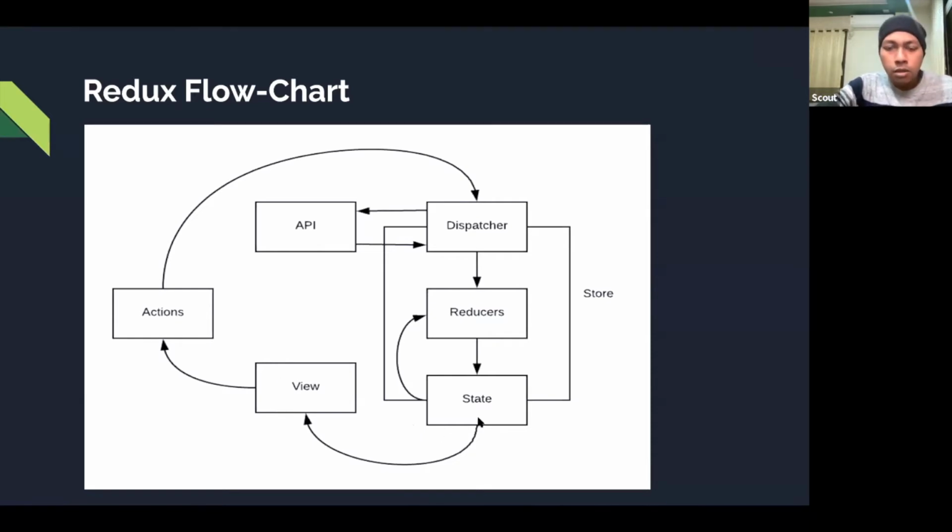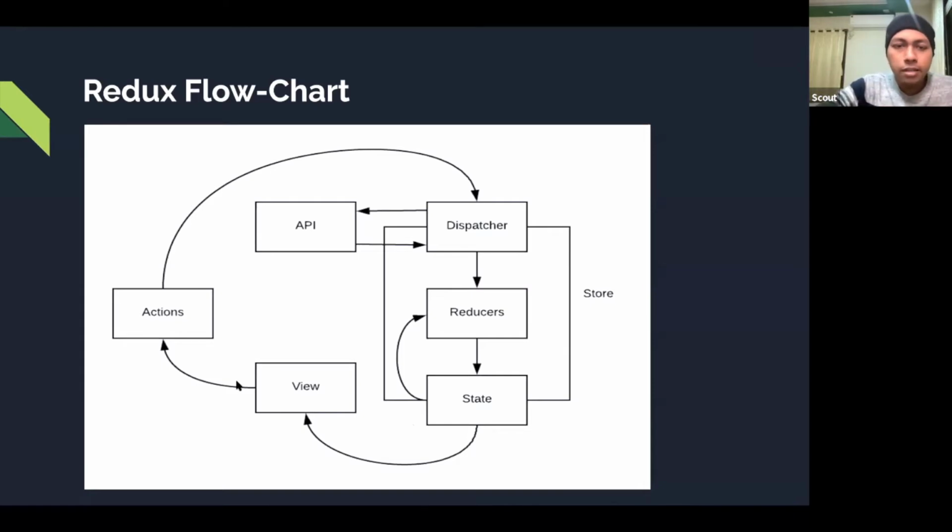Understanding? So in your view, there are certain components where users can perform certain actions. Is it clear? Actions. Once a user clicks any action, it goes to a dispatcher, something called a dispatcher. So what is a dispatcher and how does it look? We will see it in a few minutes, after I start the live coding.